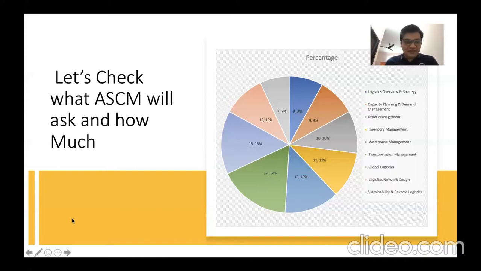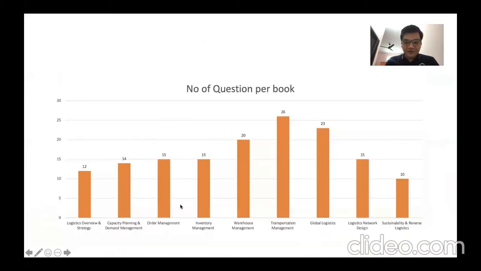What I did was divide this percentage into the number of questions they ask. For the CLTD, they ask 150 questions. So I have divided these 150 questions to show how many questions they are going to ask per model. So here is the list.